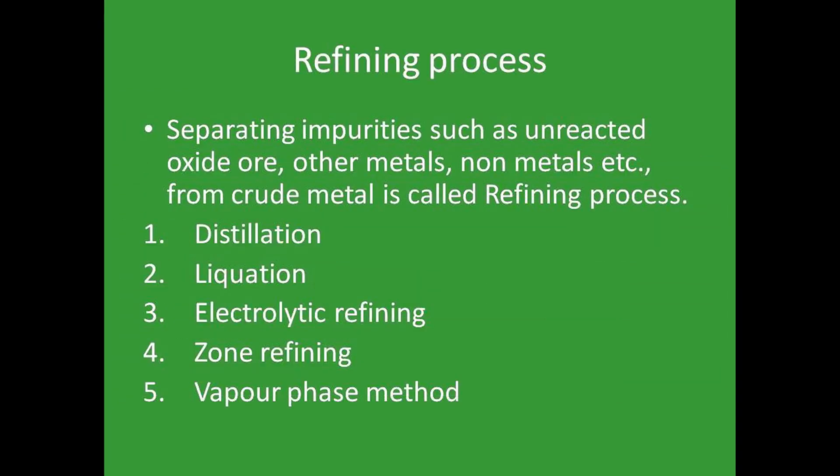Refining process. This process is used to separate the impurities. What are the impurities it possesses? The unreacted oxide ore, other metals and non-metals are considered as impurities. The process of separating these impurities from the crude metal is called the refining process. So we have 5 refining processes: distillation, liquefaction, electrolytic refining, zone refining, vapor phase method.